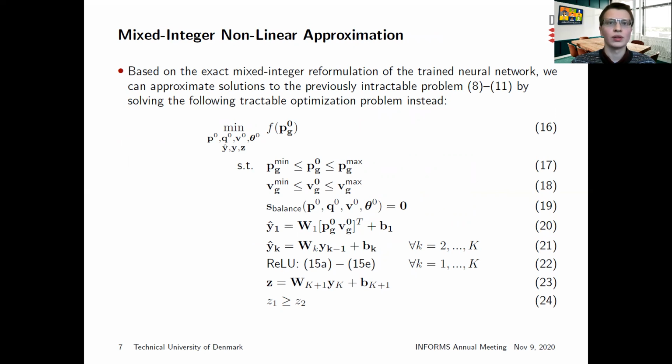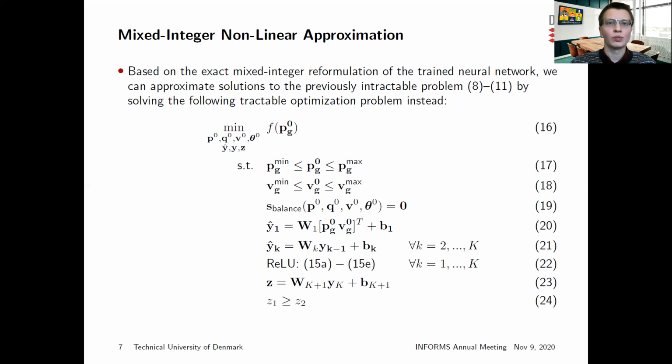The constraint on the neural network output in 24 ensures that the neural network predicts that the input belongs to the feasible space of the original intractable problem. The remaining nonlinear constraint in 19 enforces the nonlinear AC power flow balance for the intact system state only.